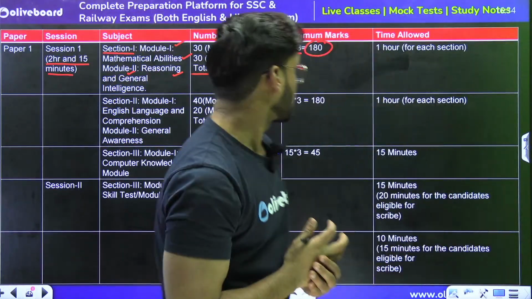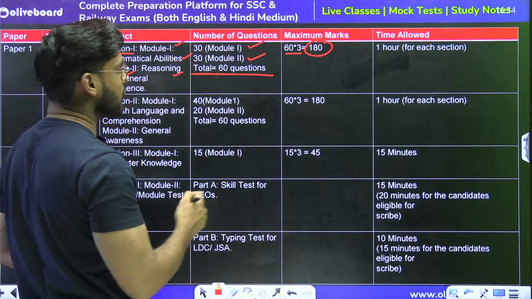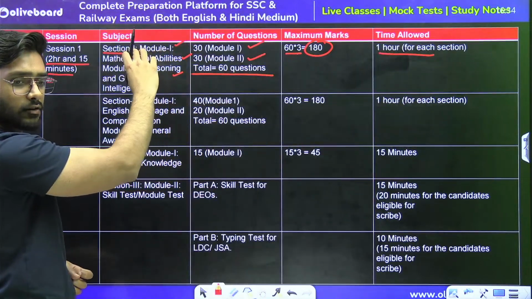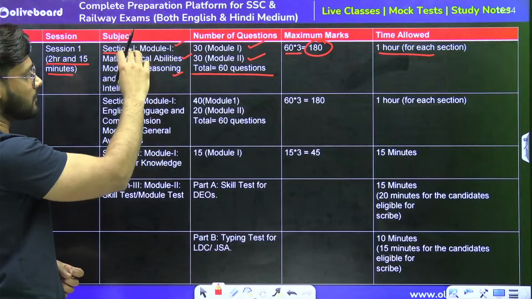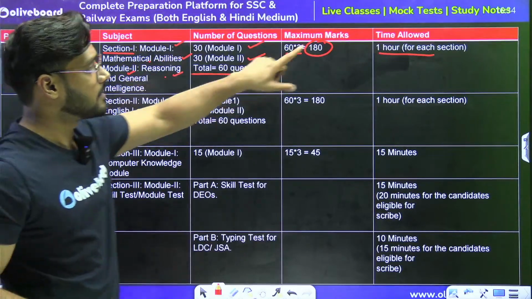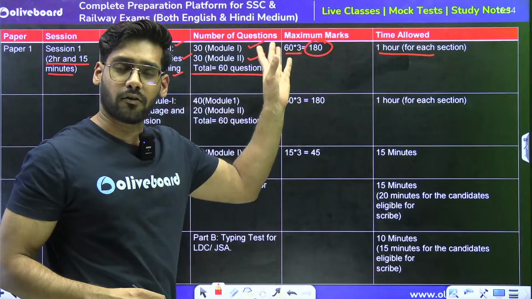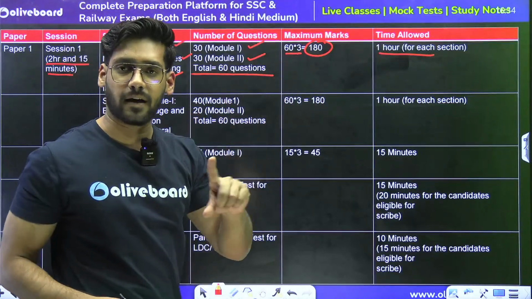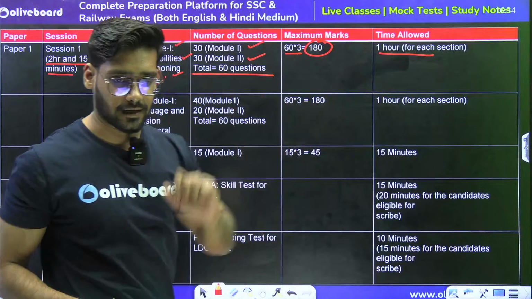Total marks will be 180, and we will be getting 1 hour for each section. For the particular section in which mathematics and reasoning are included, we will be getting 1 hour, with 30 questions of each subject, reasoning and quant. Every question will be of 3 marks and total marks will be 180, right?